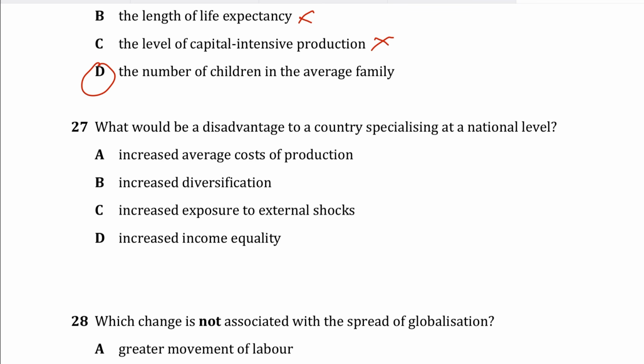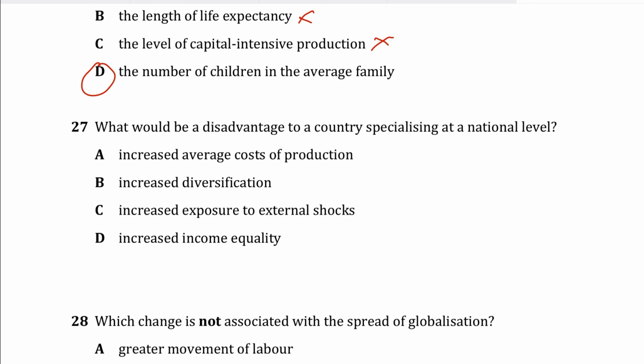It could end up producing only those goods and services that it can produce in a competitive way, so it would only specialize in those. The downside is that if demand falls, or prices collapse for those products, the economy can be very badly affected, especially if it relies heavily on the export of those goods. If the economy is too reliant on them for its GDP, it could really damage the economy.